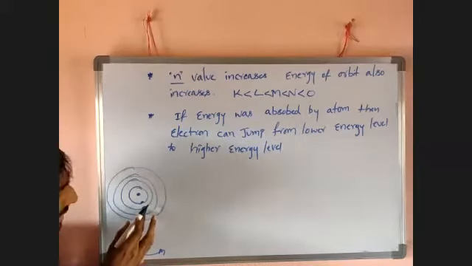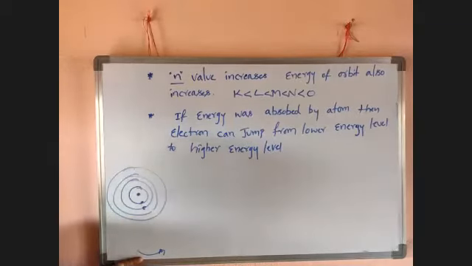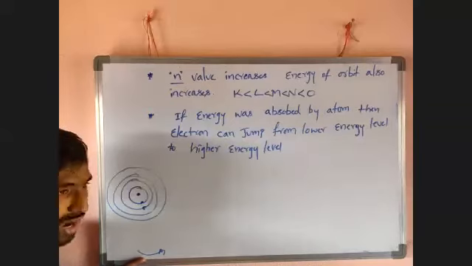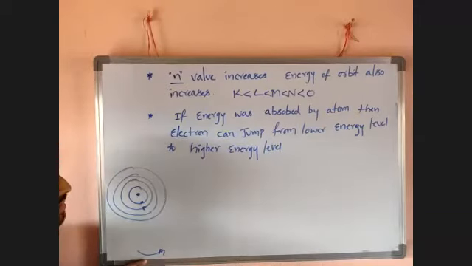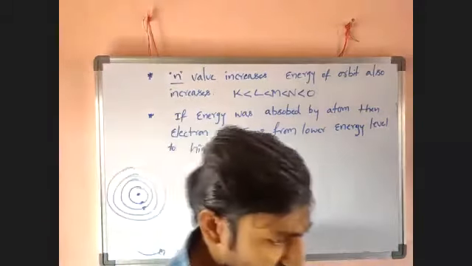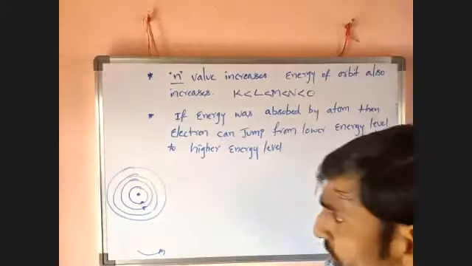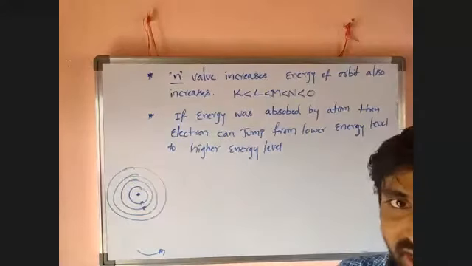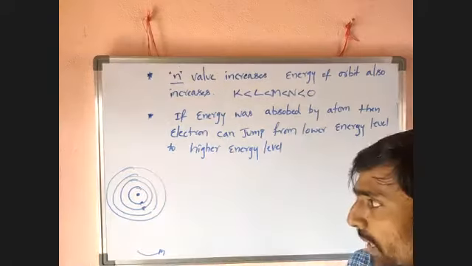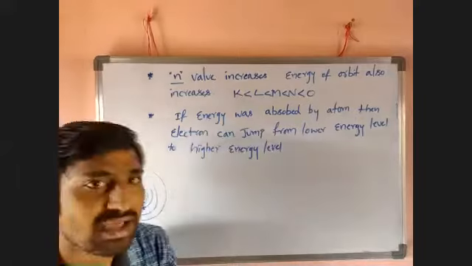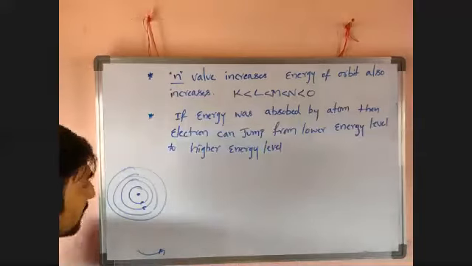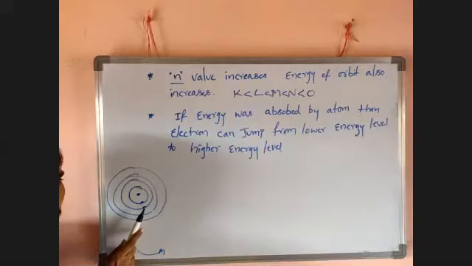That's why it can jump from the higher energy level to the lower energy level immediately and emit what it absorbed, in the form of radiation. It is important: the higher energy level of an atom is always highly unstable.